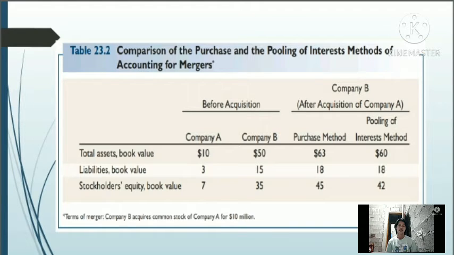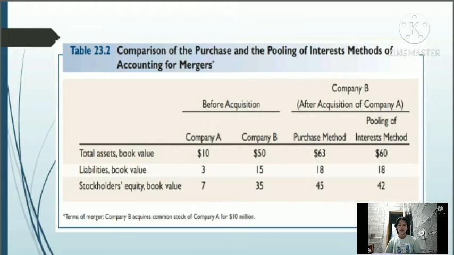But in contrast, for the purchase method, the 3 million difference between the purchase price and the book value is recorded on both sides of Company B's post-merger balance sheet as an increase in total assets and as stockholders' equity. You can see that there is an increase of 3 million in the total assets book value in the purchase method, as well as in the stockholders' equity. This is because of the difference between the total assets and the stockholders' equity of 3 million.